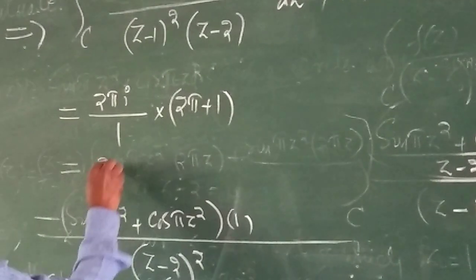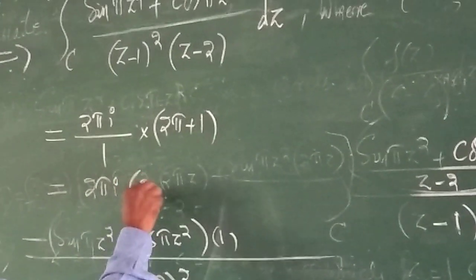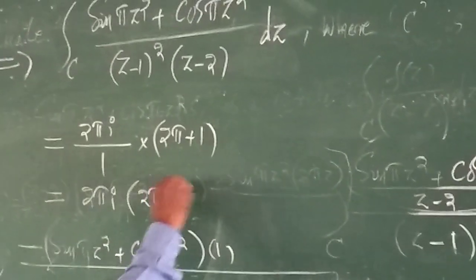Therefore it is equal to 2 pi i into 2 pi plus 1.